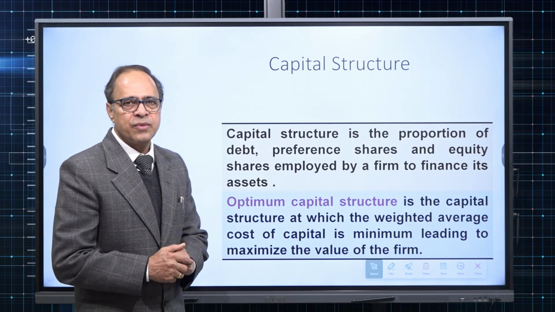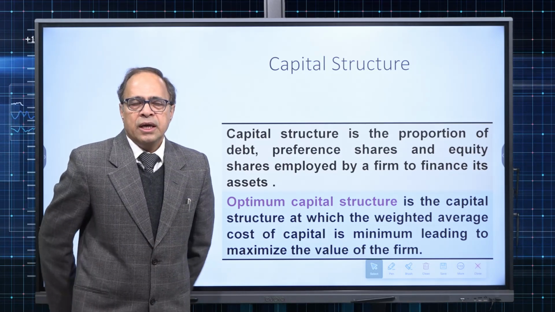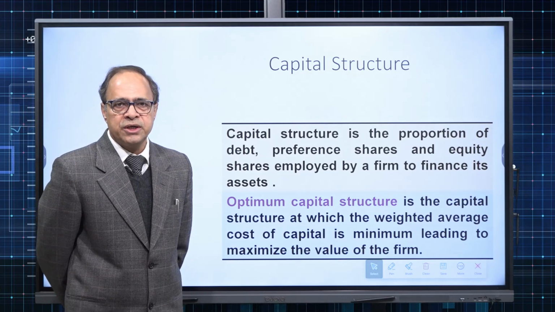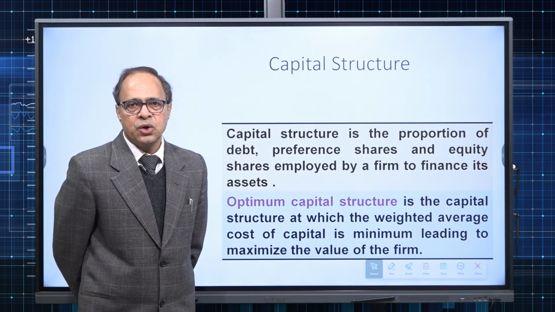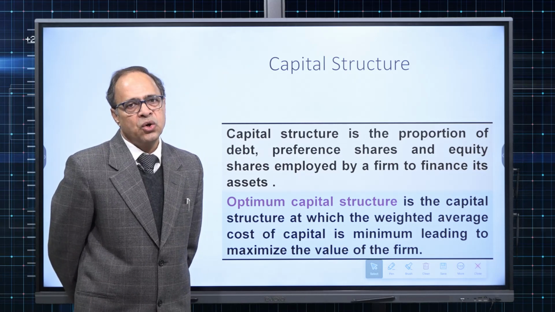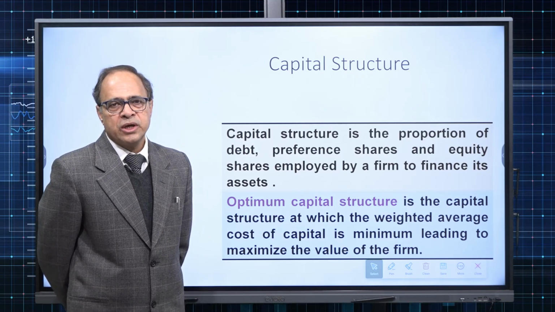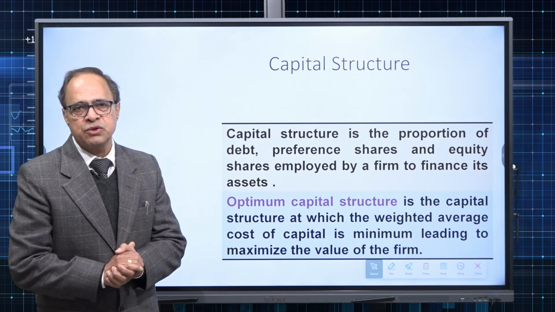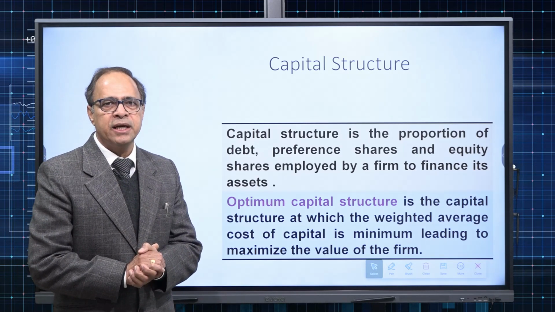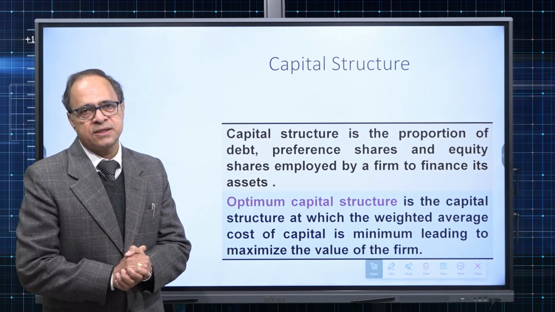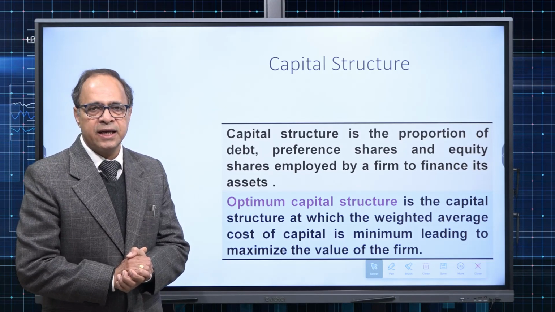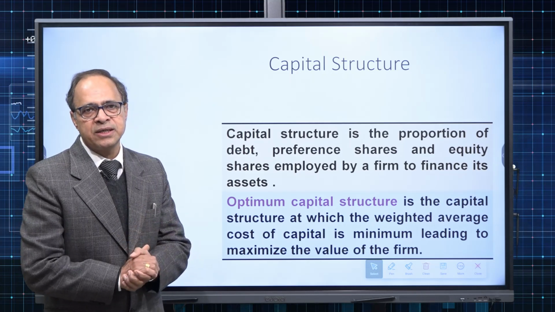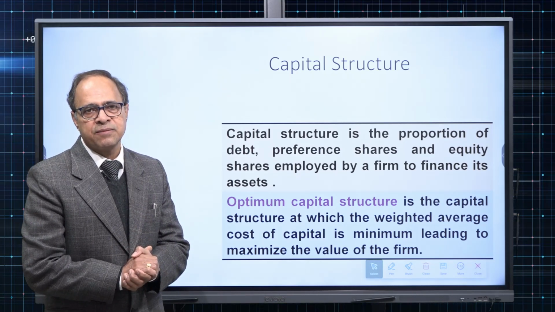Capital structure. As you know, a company can finance its assets either through equity, debentures, loan, preference shares, or retained earning. So capital structure means proportion of different long-term sources of finance employed by a company to finance its assets. Different assets like land, building, plant, machinery, even the working capital elements, they require the financing.